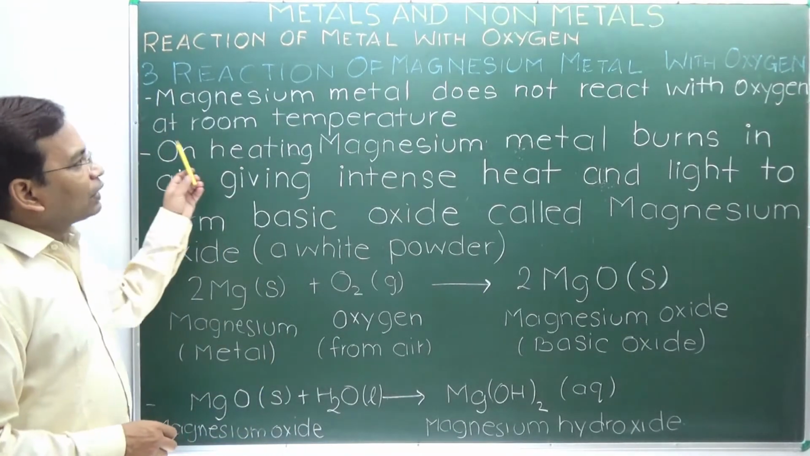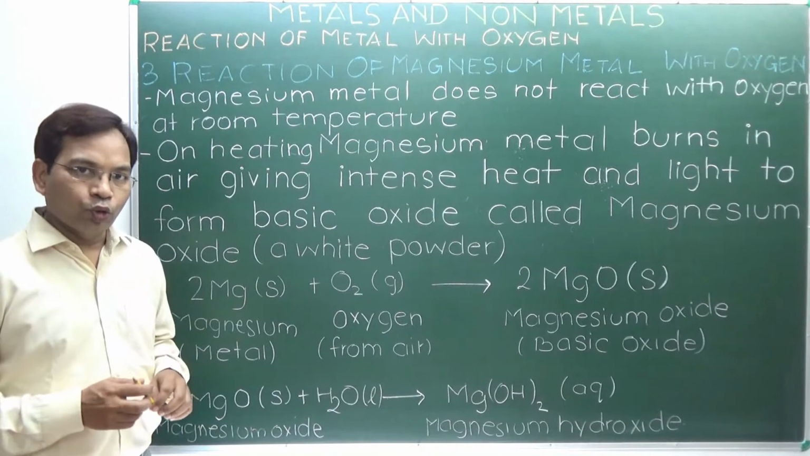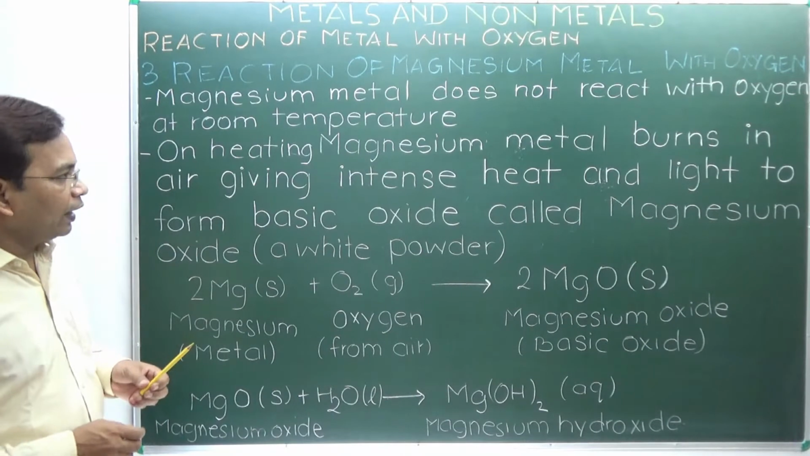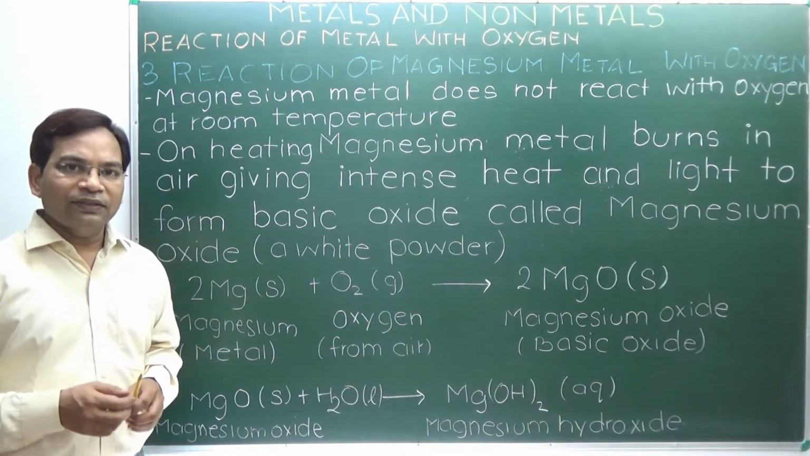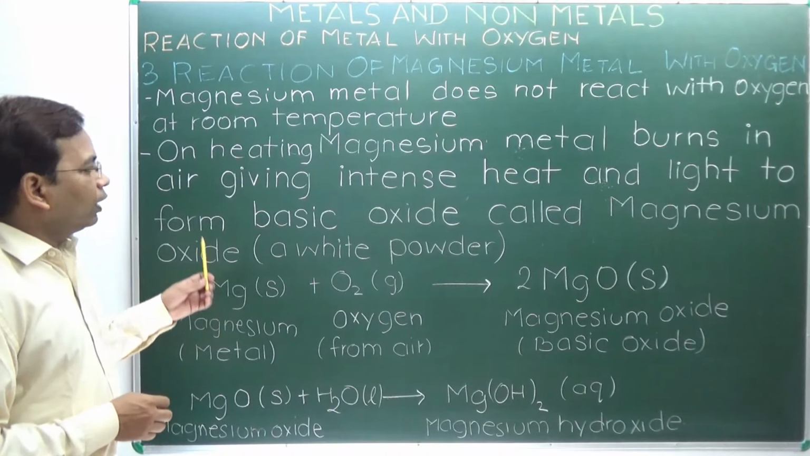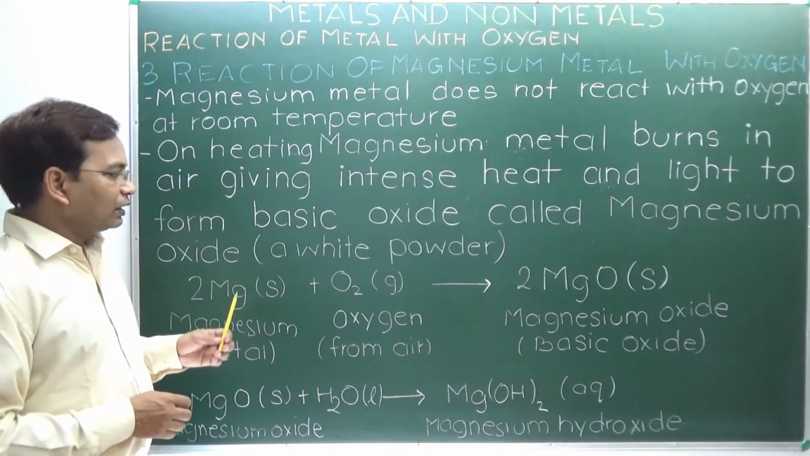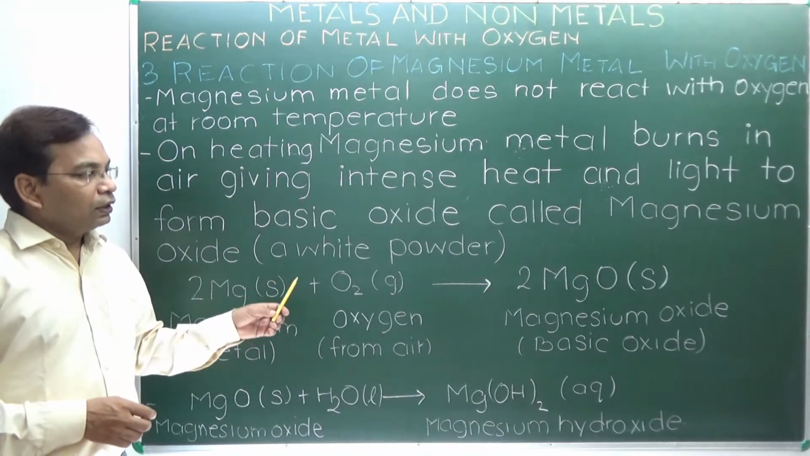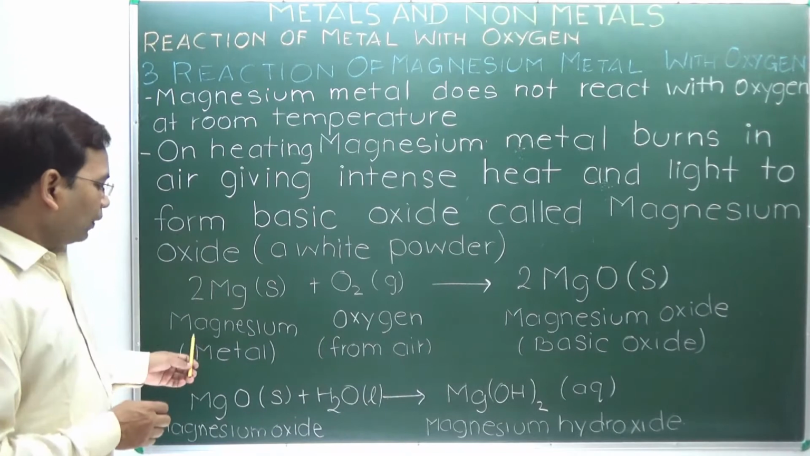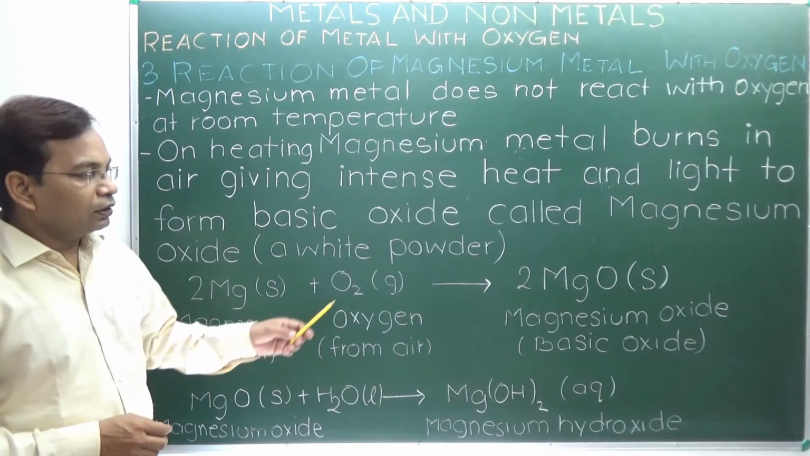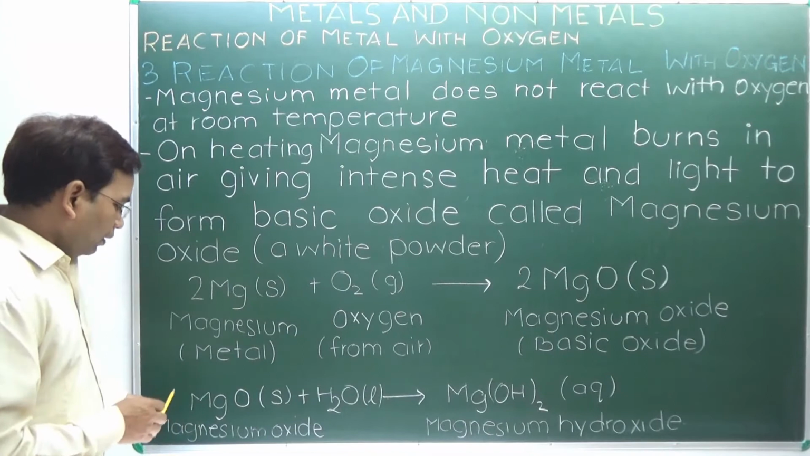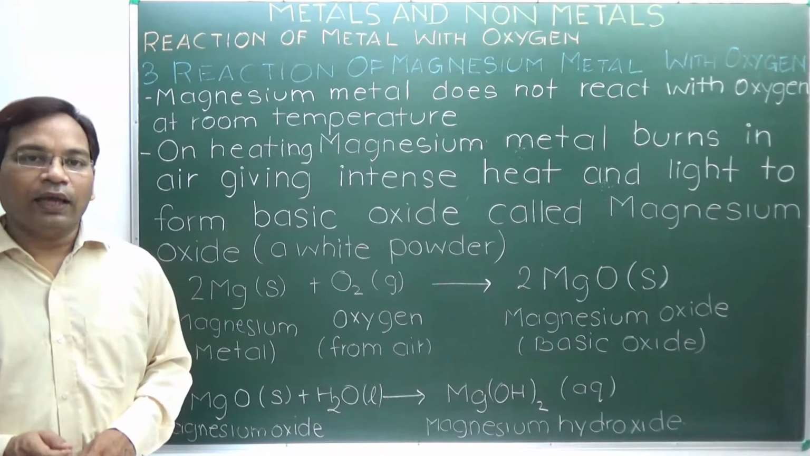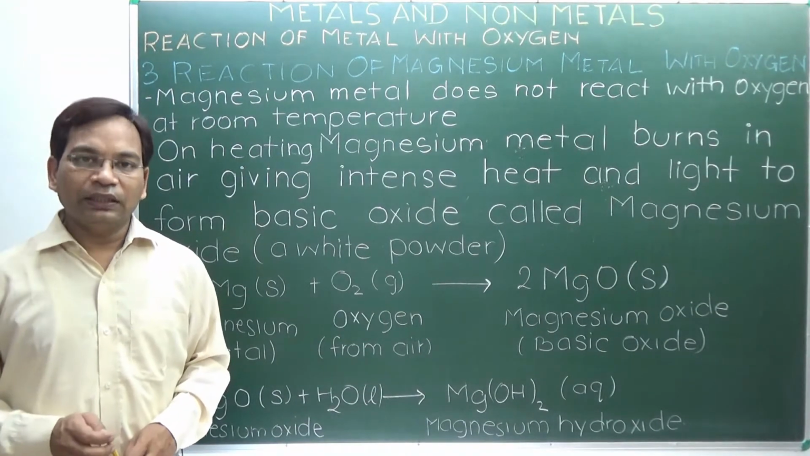Here, magnesium metal does not react with oxygen at room temperature. On heating, magnesium metal burns, giving intense heat and light, and forms a basic oxide called magnesium oxide, a white powder. Magnesium metal reacts with oxygen from air to form magnesium oxide. When magnesium oxide dissolves in water, it forms magnesium hydroxide, an aqueous solution which is basic in nature.